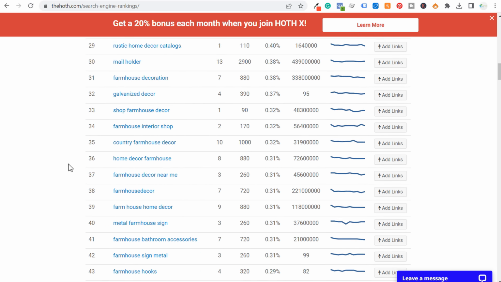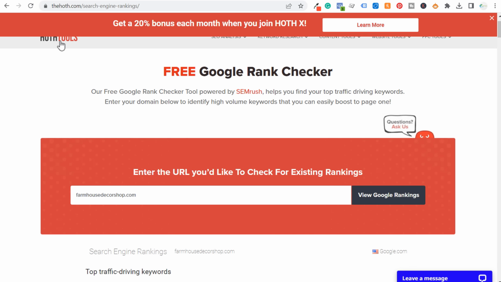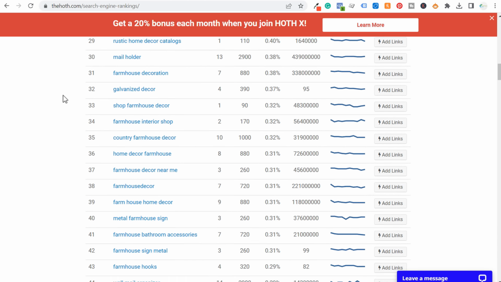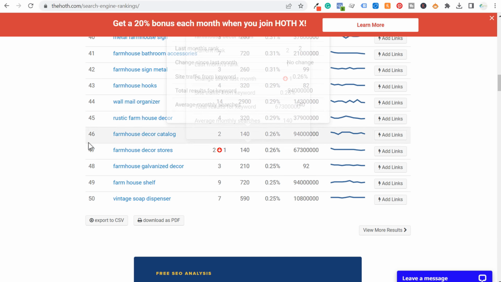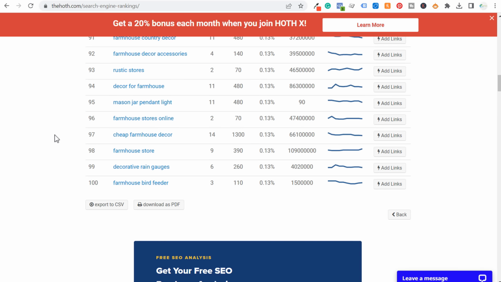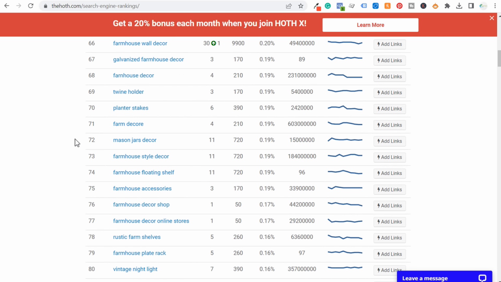So coming in here and using just this very free tool on Hoth Tools.com, they're giving us basically SEMrush data for free, this free Google Rank Checker. If we come in here, they're going to give us 100 total keywords that we can just use and download directly to a CSV file, add to our Microsoft Excel spreadsheet. If we click on View More Results, we can see even more of their keywords that are driving traffic to their website.